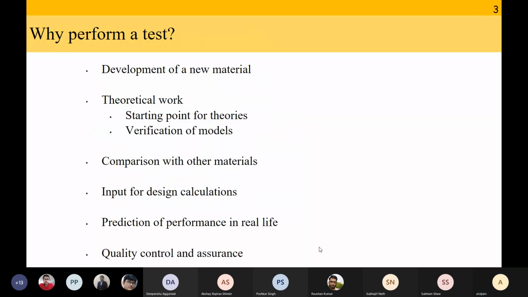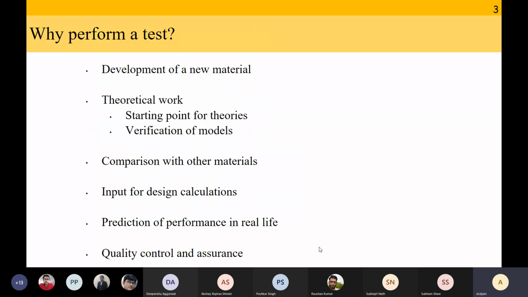Okay. So why do we perform a test? There can be several reasons to perform a test. The first is that you want to develop a new material. If you develop a new material, you have to do tests. After the new material has been developed, you have to test it to see that the material you have developed is giving the desirable properties that you aimed for.